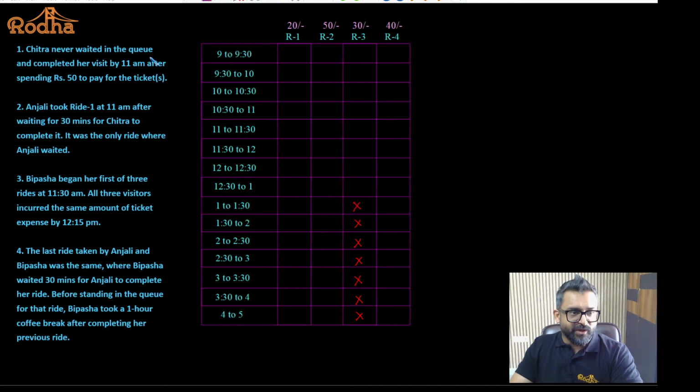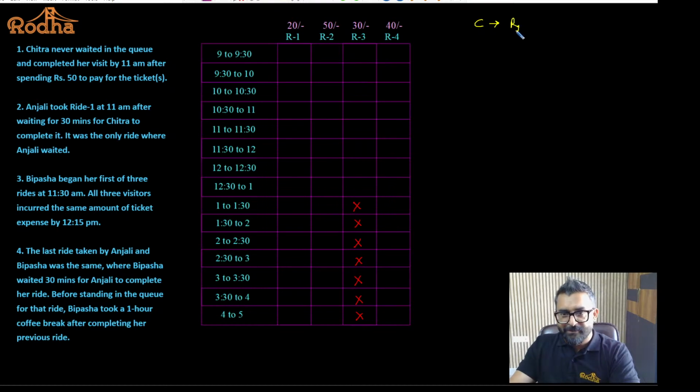Chitra never waited in the queue and completed her visit by 11 a.m. after spending ₹50 to pay for the ticket. Very simple statement to comprehend. That means Chitra did not wait for any ride. So she was in the arena and was done with the arena by 11 a.m. Whatever rides she is going to use, she will be completely done with those rides by 11 a.m. But the important information given to us is that Chitra has spent 50 rupees. So Chitra is spending 50 rupees. That is a possibility only when Chitra is riding which ride?